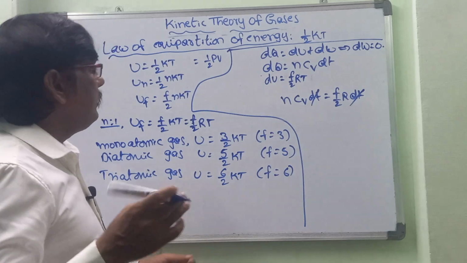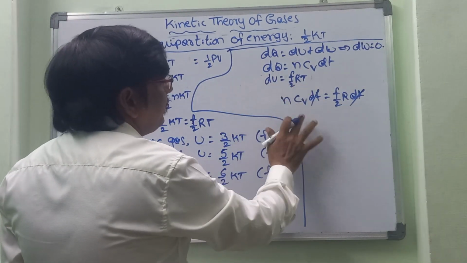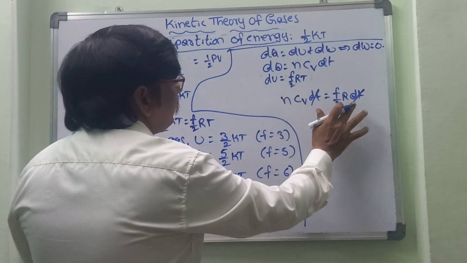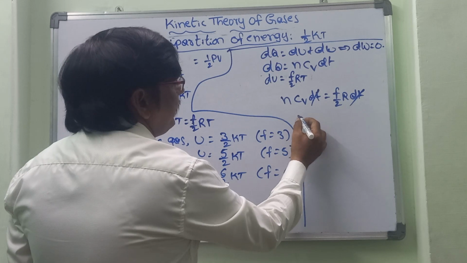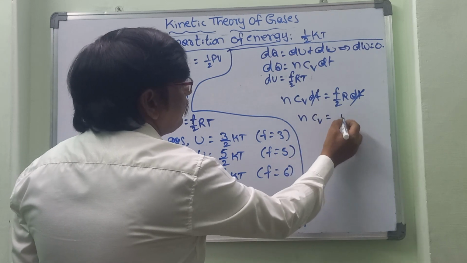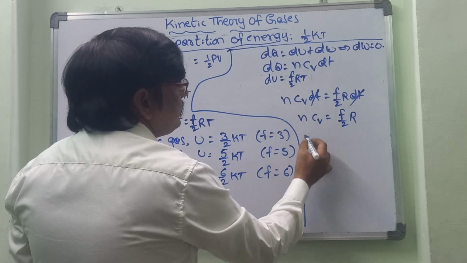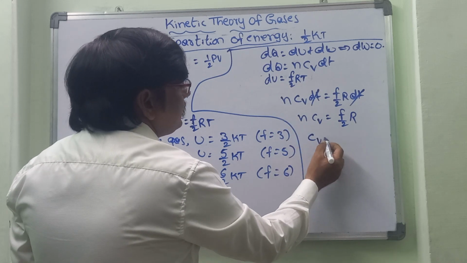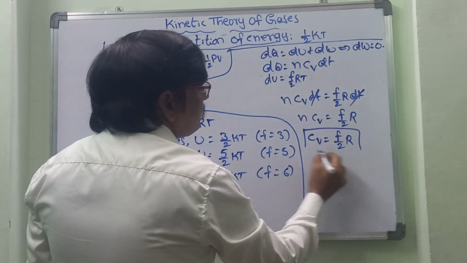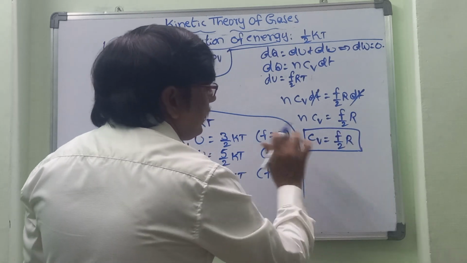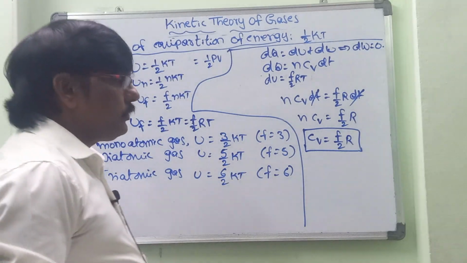Now, if we take du is equal to f by 2 RT, then ncv dt is equal to f by 2 RT. On both sides dt can be cancelled, then ncv is equal to f by 2 R. If we take n is equal to 1, then Cv is equal to f by 2 R. So this is the specific heat of the gases at constant volume: Cv is equal to f by 2 R.